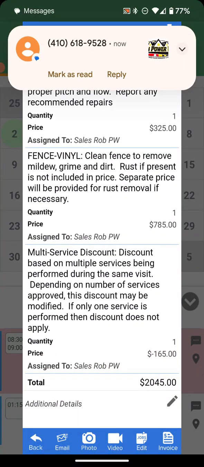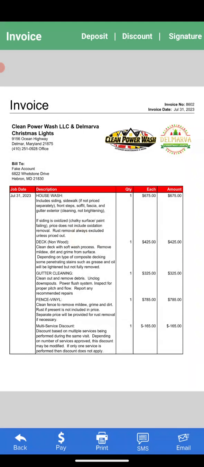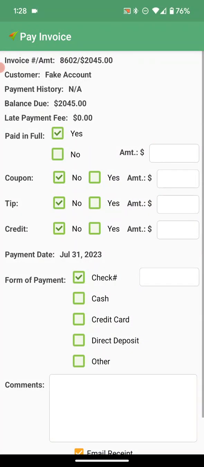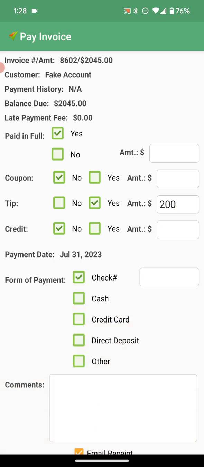So we've done the job. We got the check. We want to invoice it now. So they have given us, so a couple things down here, sorry, we get SMS the invoice to them. Let's say that they went ahead and paid. You can put paid in full. Here's the amount. Let's say they tipped $200 because I'm super awesome and I want to tip. Paid via cash. We'll just put that in there.